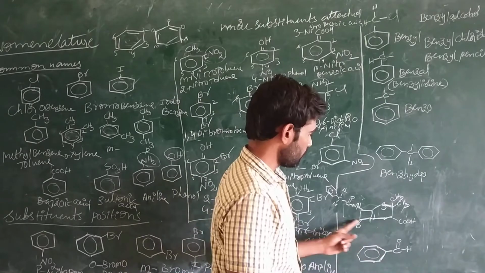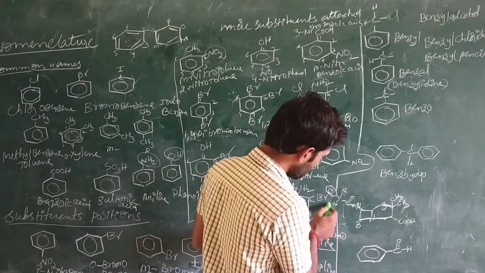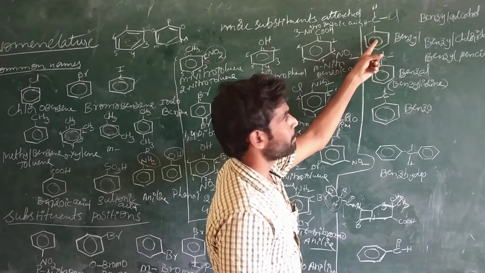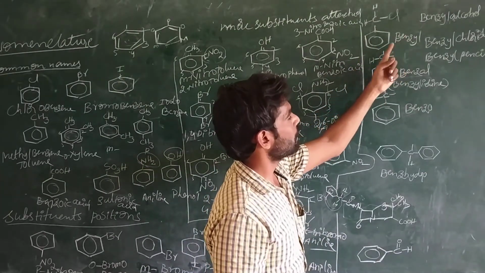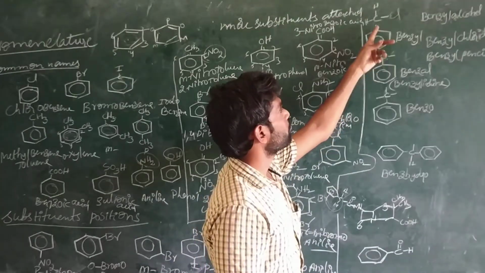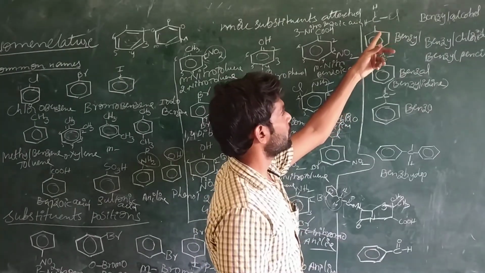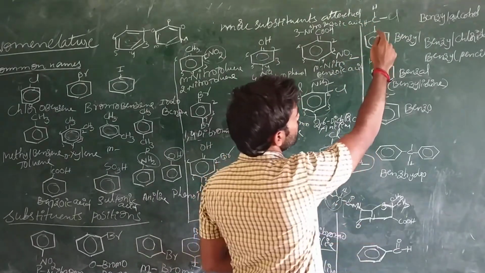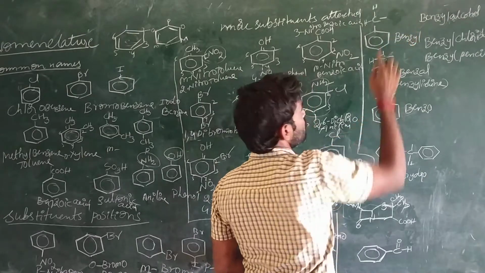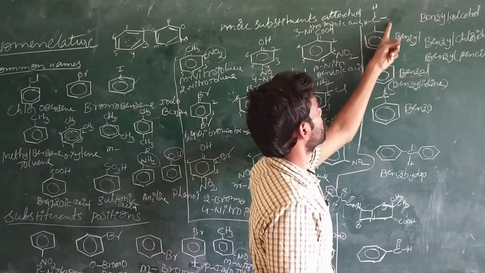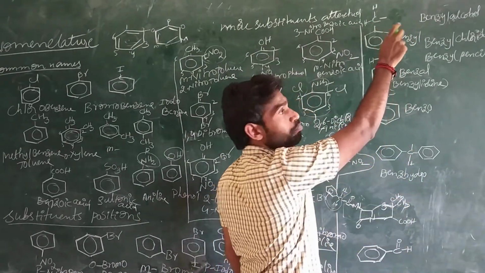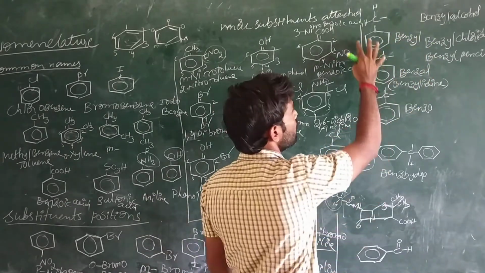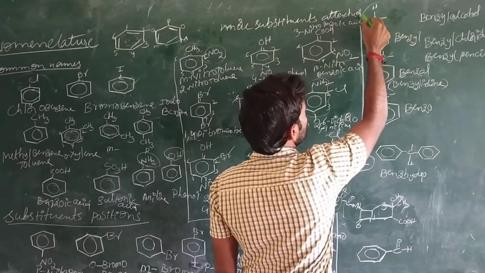The structure of benzyl penicillin is this one. The functional group here is benzyl. That is, this one is benzyl. Benzyl chloride, benzyl alcohol, or benzyl benzoate. Benzoate also we can write. So all these compounds come under it. If you observe this type of structure in any molecule, the name of this group is benzyl. Benzyl benzoate, benzyl alcohol, benzyl chloride, benzyl penicillin. All the structures contain this.